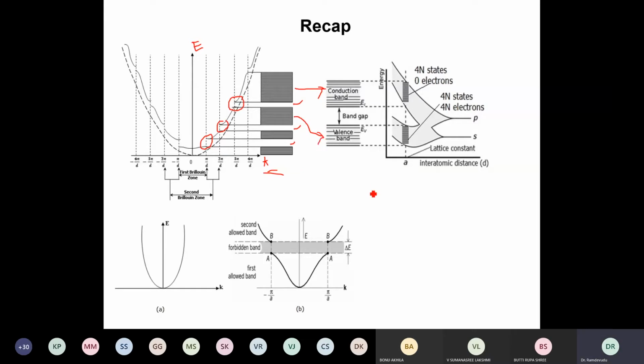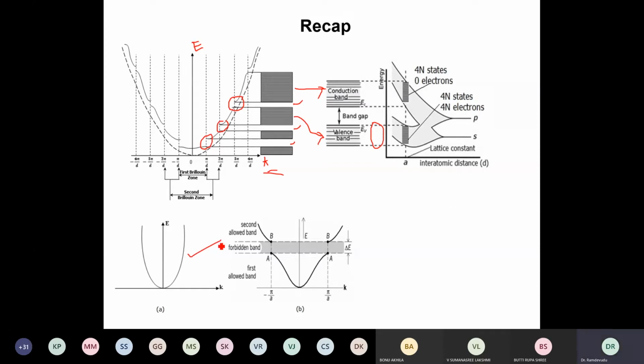But whether it is a conduction band or a valence band, it is a band of slightly different energy levels which are closely spaced, and that band contains a very large number of energy levels within it. And there is a separation between these two, and that separation we call the forbidden energy gap.